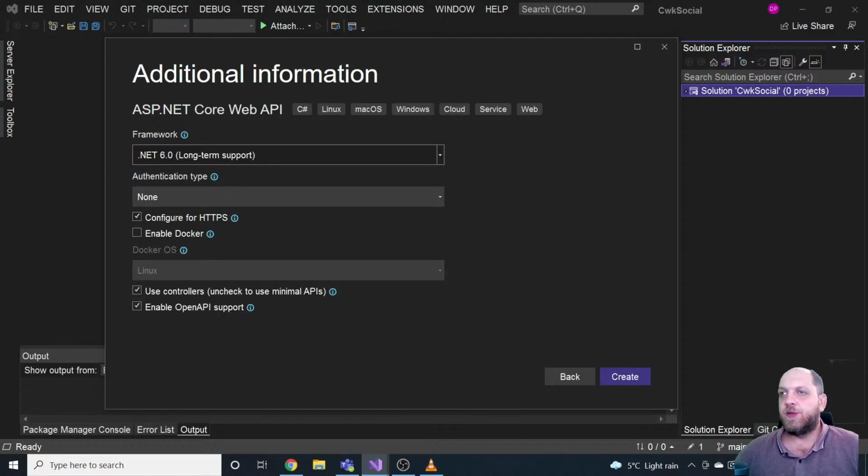We will use .NET 6, as I said, because .NET 6 comes with a fairly different startup model for the application, so we'll have to think about things like keeping the Program.cs file clean and similar stuff. So that's also a nice challenge to have. And I really like to have controllers in this one, so I don't want a minimal API. And of course, I want to have Swagger. Swagger will actually be our front end. This is the way that we will test our application.